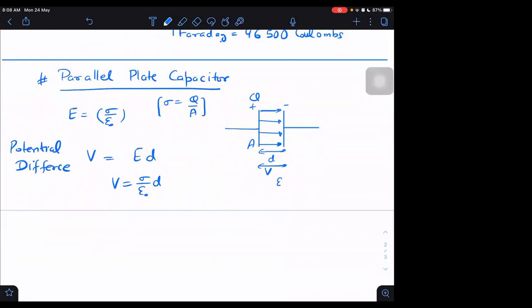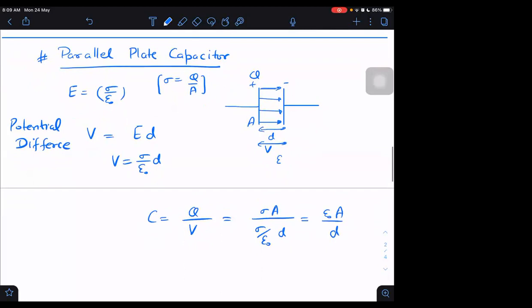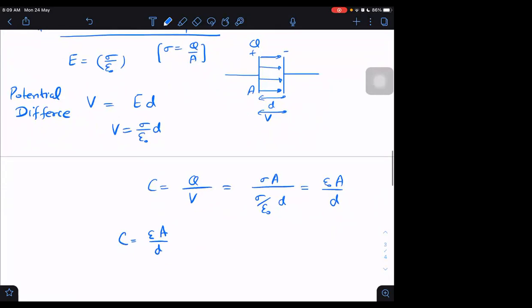Also, C is equal to Q upon V, which is equal to sigma into A upon sigma by epsilon naught into D. So we get it as epsilon naught into A by D if it is having permittivity epsilon naught, or if it is vacuum. Otherwise, it will just change into the epsilon value. Epsilon into A by D if it is some other medium.